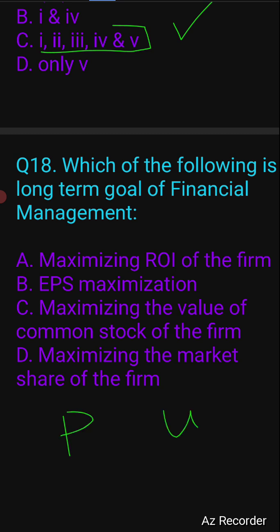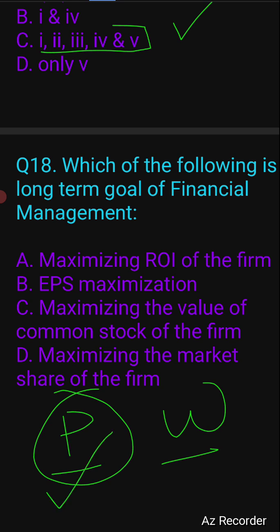So profit and wealth are the two goals, but there are various shortcomings to the profit maximization goal, in the sense that it doesn't consider time value of money. It only talks of some shorter period of time, say a year or two. But what about a longer tenure? What about the time value of money? What about the wealth creation? Because a firm is a going concern, it's going to work till infinite time, so wealth creation assumes prominent importance.